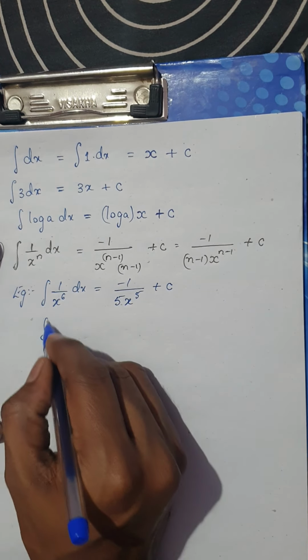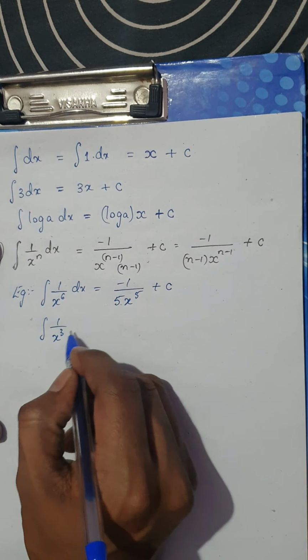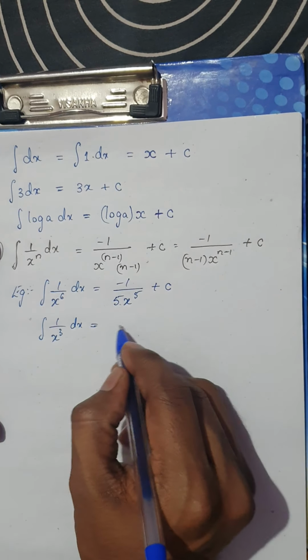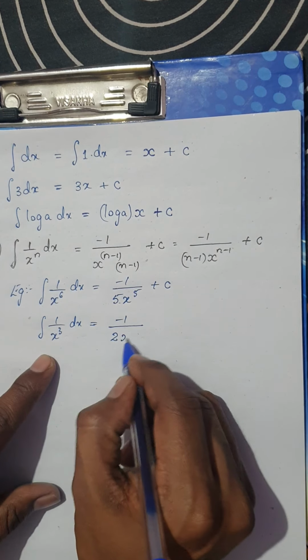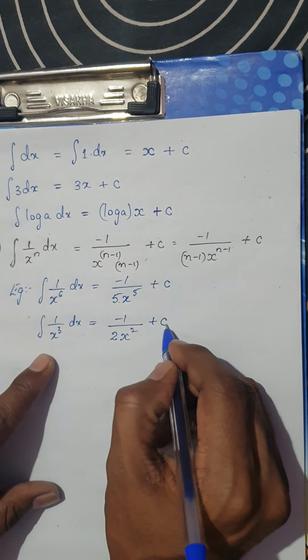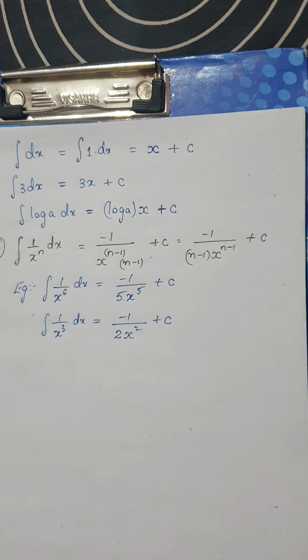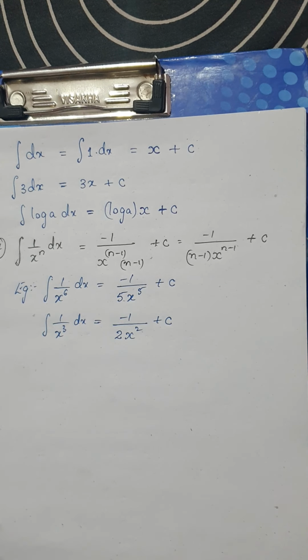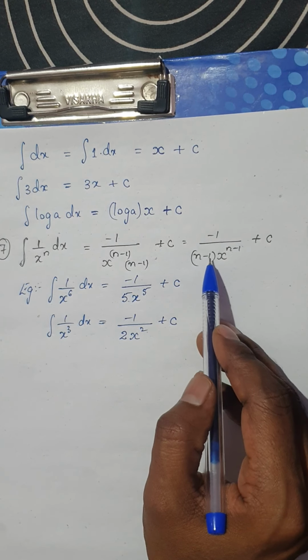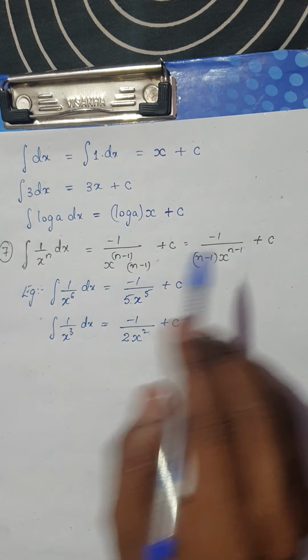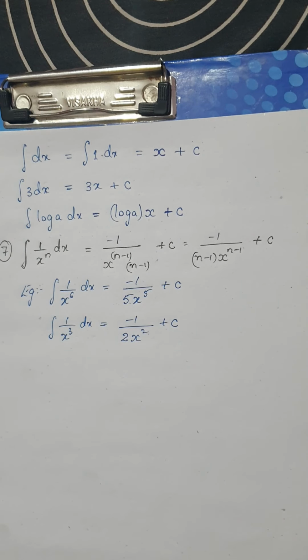Now similarly, if we have 1 divided by x cube dx, then this would be minus 1 divided by 1 less than 3, which is 2, so 2x square, plus c. Is it clear? This is a very simple formula. The integral of 1 by x power n is minus 1 by (n minus 1) into x power n minus 1, plus a constant of integration.